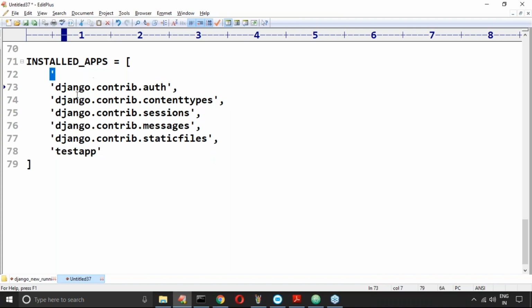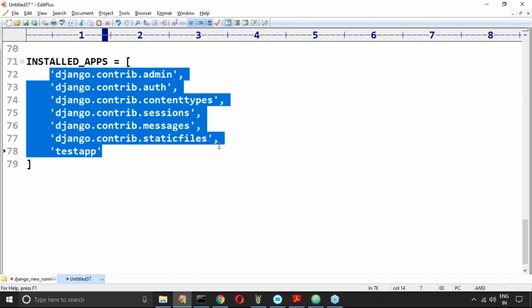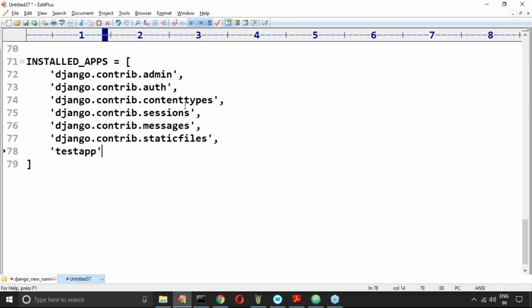Add a comma, because these are list elements. Rakesh, don't think too much. In a list, the first element, second element, third element are separated with commas, like L = [10, 20, 30, 40]. Sometimes we may use this other style also, like 10, 20, 30, 40. Inside a list the indentation is not important. Remember, these are the default apps, and this is my created app.